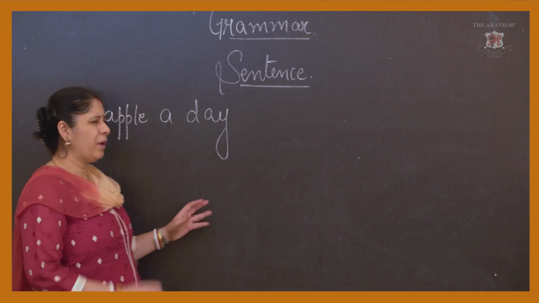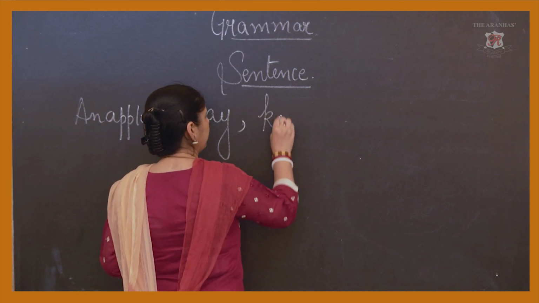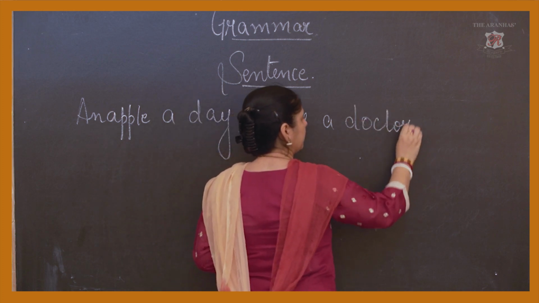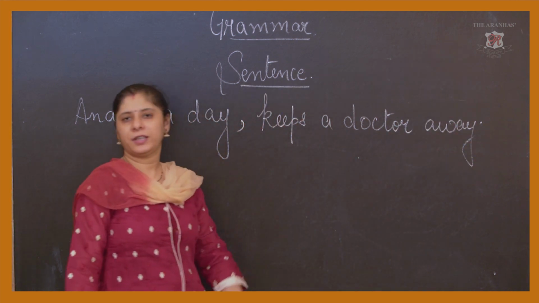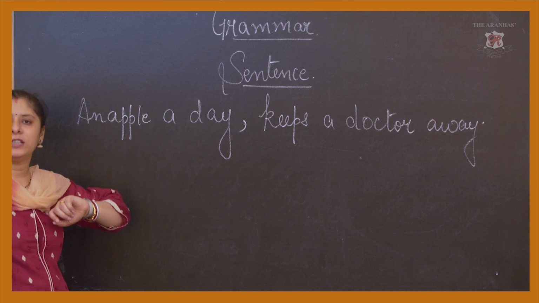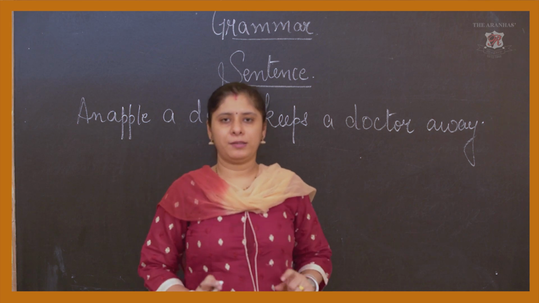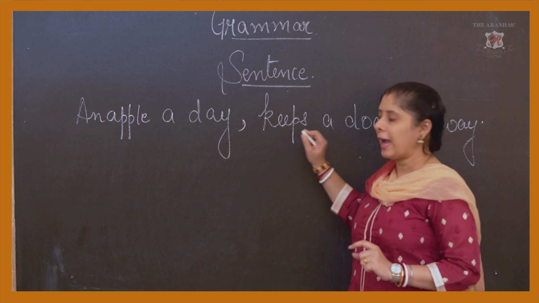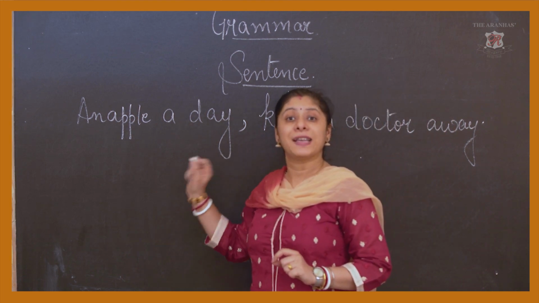No. What is left over here? "An apple a day keeps a doctor away." So now we have the entire meaning. What do you jot down from this? You understand that a sentence is a group of words that gives you a complete meaning, a complete sense.